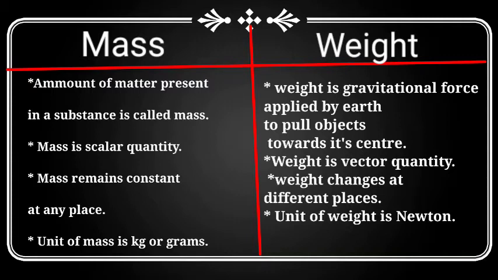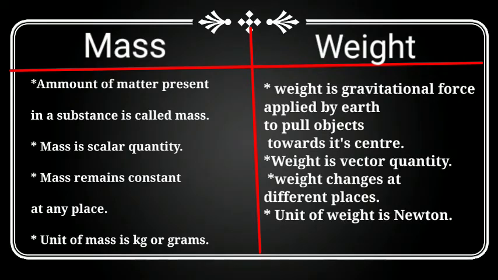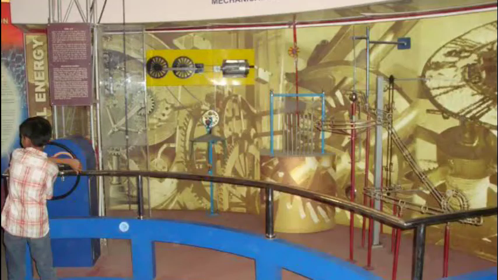Mass of any object remains the same at different places on Earth, while weight of an object changes from place to place and planet to planet in our solar system. The unit of mass is gram or kilogram, while the unit of weight is Newton. Activity: visit different science centers in your area and compare your weights on different planets.